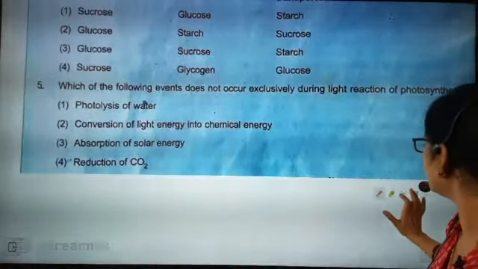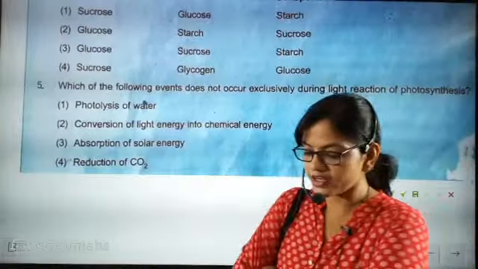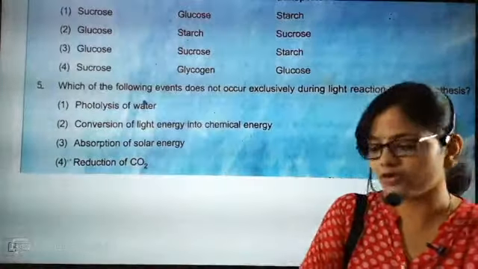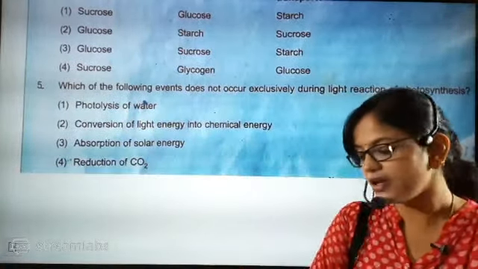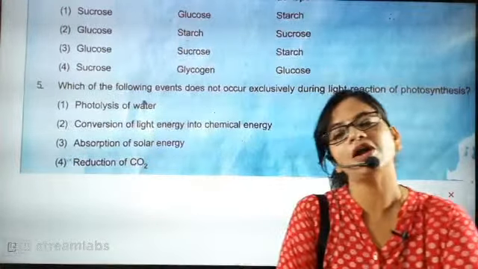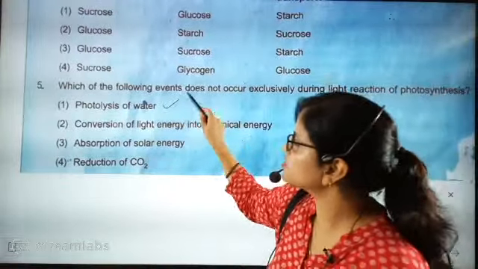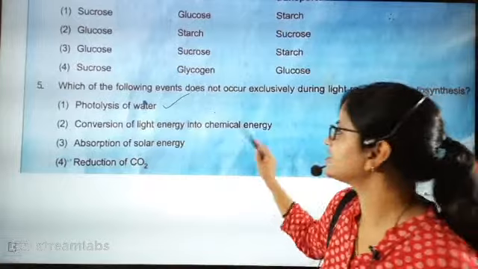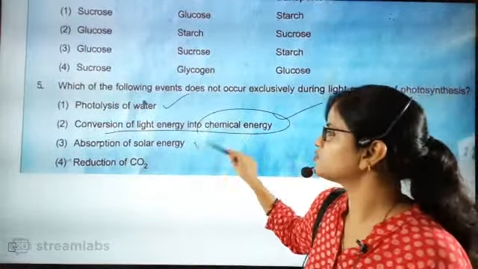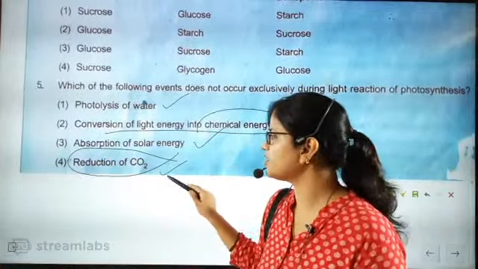Now look here, beta. Here, see, light reaction and dark reaction will be there. So first, absorption of solar energy is a part of light reaction. Then conversion of light energy into chemical energy is a part of light reaction. Then light independent reaction means reduction of carbon dioxide. Reduction of carbon dioxide is a part of dark reaction, not a part of light reaction. So definitely, beta, photolysis of water will be exactly done in light reaction. Absorption of solar energy is exactly a part of it, but reduction of carbon dioxide is a part of dark reaction.